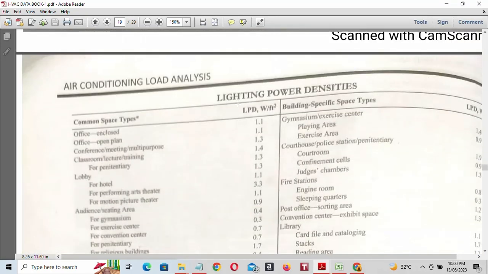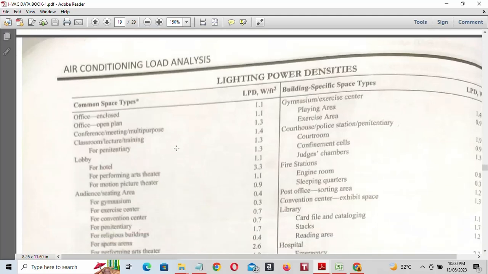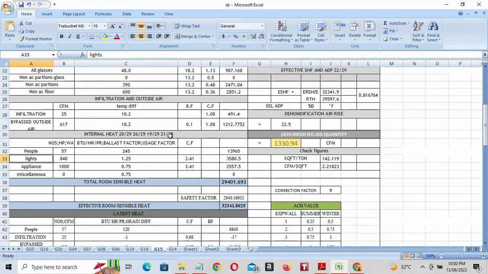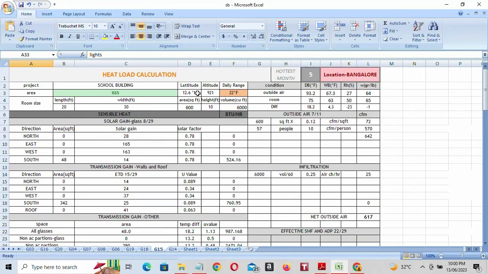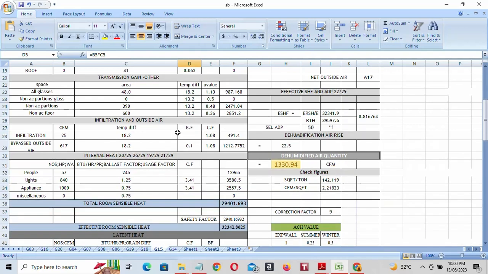you have to refer to the lighting power density. Ours is a classroom, so here the lighting power density is 1.4 watt per square foot. You have to multiply with our total room area, 1.4 into our total room area, which is 600. If you multiply 1.4 into 600, you will get 840. Okay.